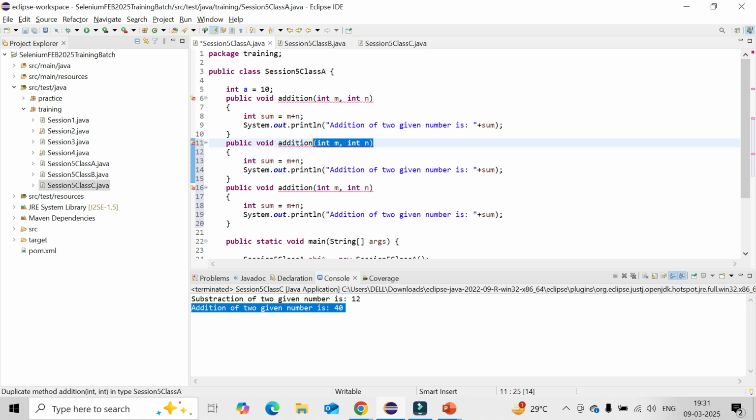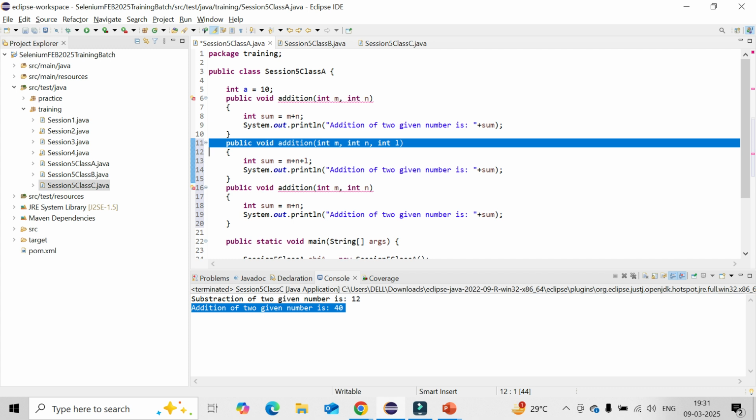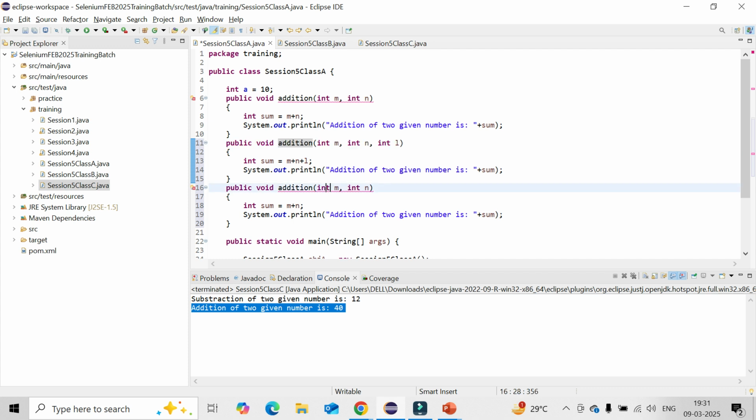Here you can create one more variable, say integer m, n, right? You could say error message gone plus l. So here I am differentiating the number of arguments. Here it was 2, here it is 3. And the second and third one I can also create. Instead of integer, I can create something called double. This is called the type of argument. Here I can change it to double. Now you could see the error is gone.